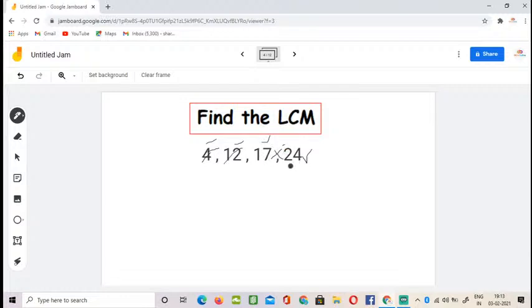17 times 24, you get the answer as 403. Yeah, 17 times 24 is 403. Okay, here is your LCM, which is 403. So hope you all understood how you should do the problems using the tricks which I have told you.